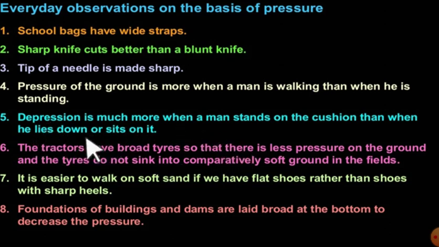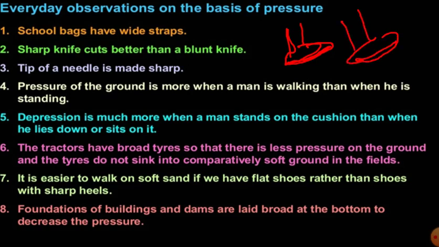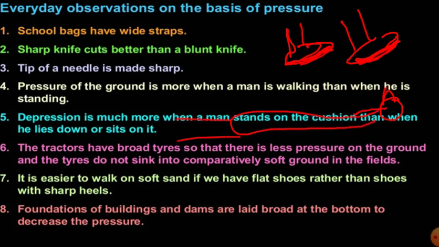When he lies or sleeps, your depression will be more when he is standing. When he is standing, the surface area of the soles, I mean this area, will be two like this. Got it? But when that man is sleeping like this, with the two legs there, the surface area is very much more, right? So more surface area means what?